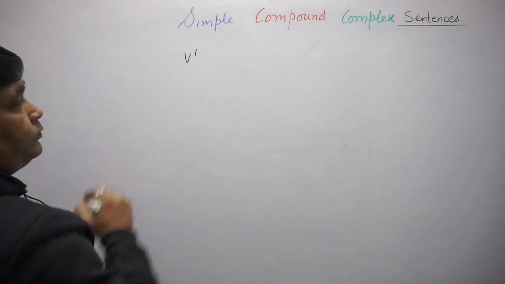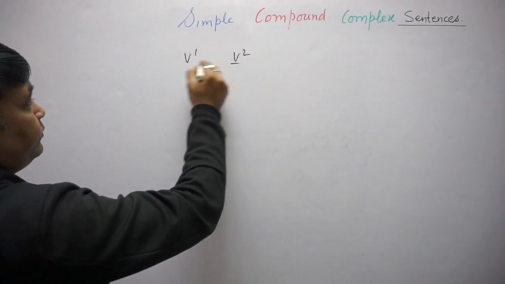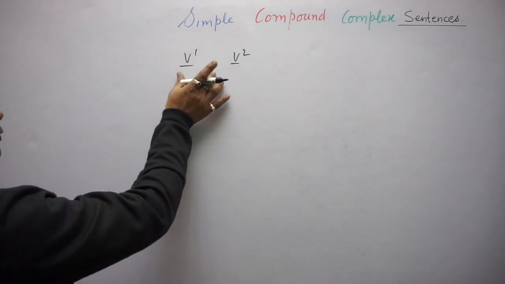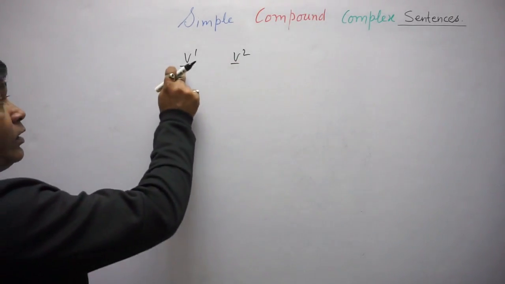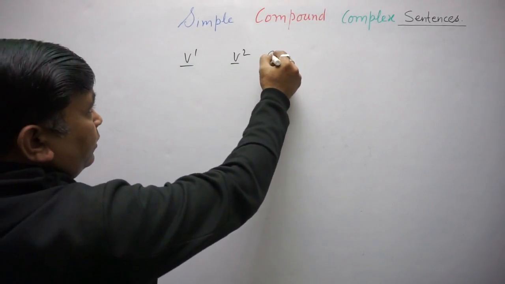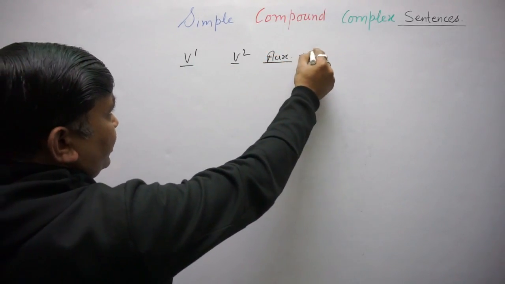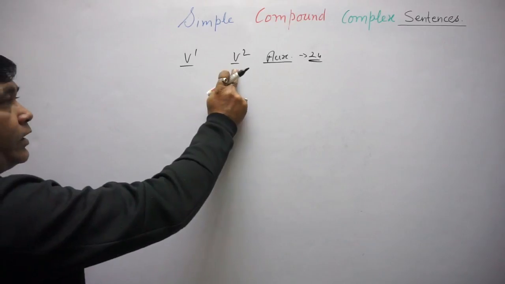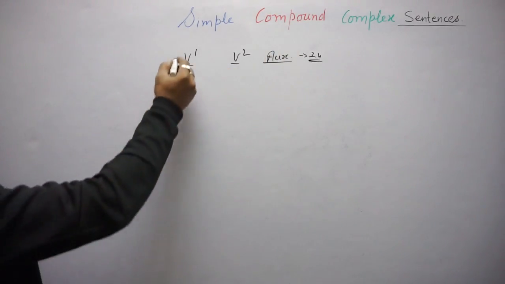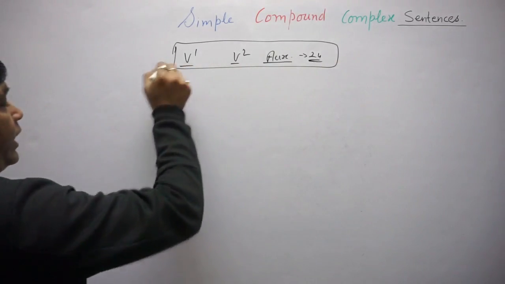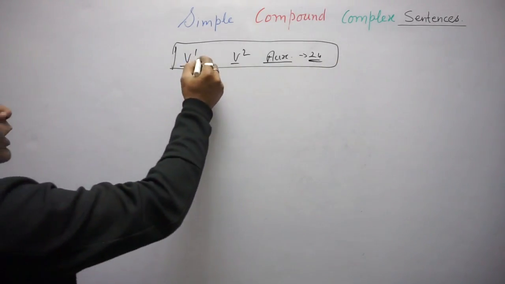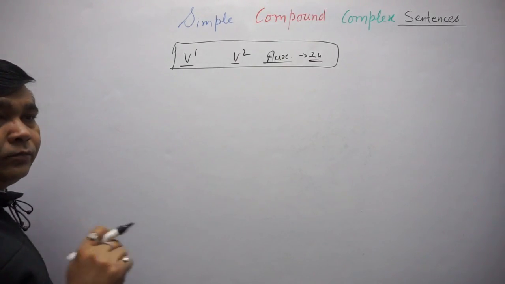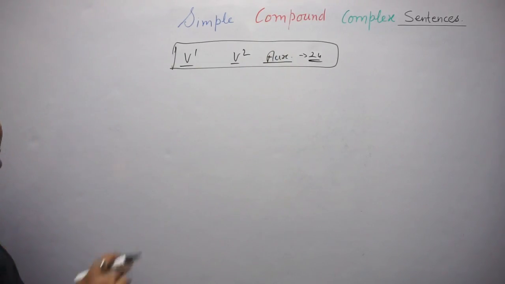Verb first form and verb second form are the only finite verbs in action verbs. Apart from these, the auxiliary verbs, which are 24: these 24 auxiliaries, verb first form and verb second form are finite verbs when they tell us about the tense. You might get puzzled how auxiliaries are telling the tense.